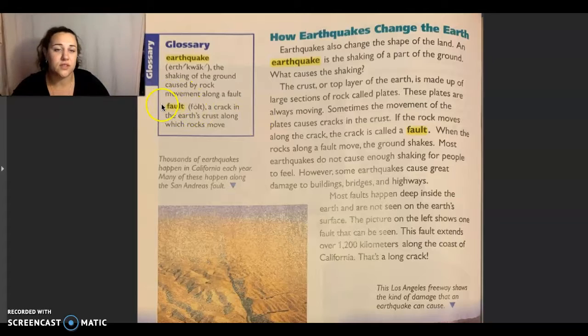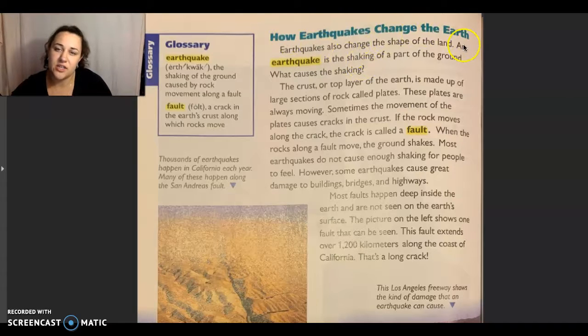And then we have fault, a crack in the Earth's crust along which rocks move. So again, we already learned the fault is the crack in the top layer of the Earth, the crust. Now today we're going to talk about really what happens in that crack in order for us to feel an earthquake. So let's get started.